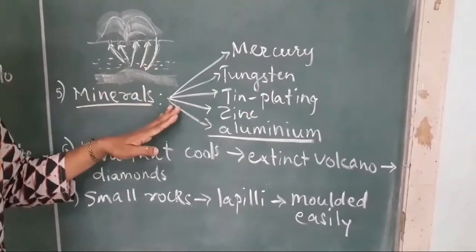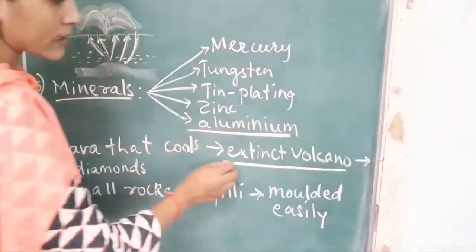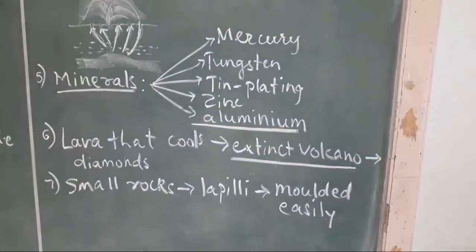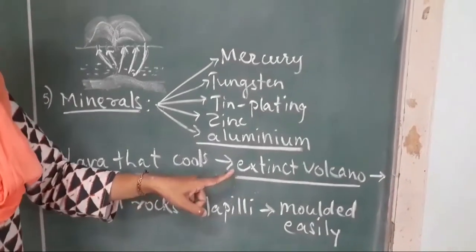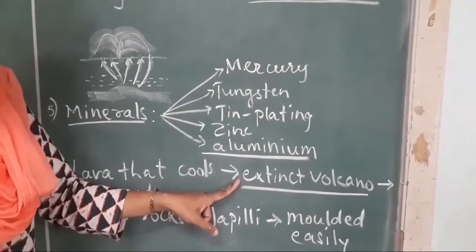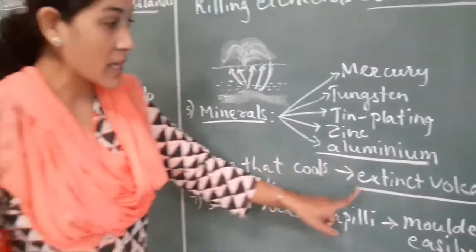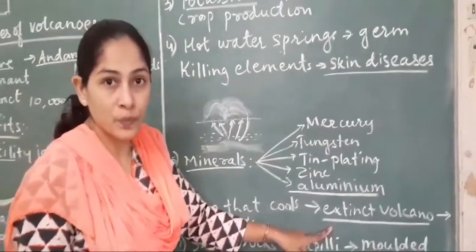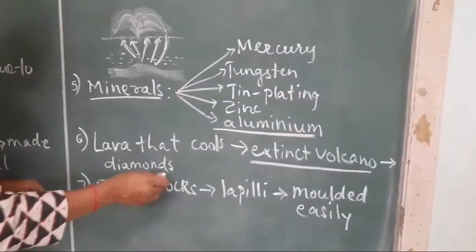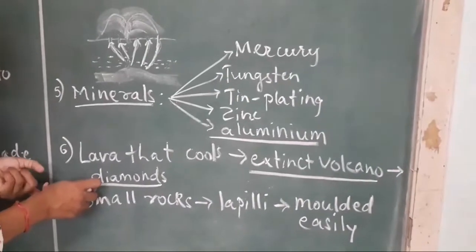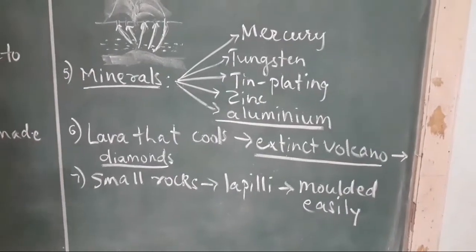when volcano erupts. Okay, next is lava that cools down in the extinct volcano. What is extinct volcano? We have understood. Extinct volcanoes are those volcanoes which have erupted before 10,000 years and are not expected to erupt again in the future. Those are extinct volcanoes. So the lava which is there in the extinct volcano, that dries up. Okay, and over a period of time that becomes into diamond. So the process of turning into diamond because of carbon pressure happens in the extinct volcano. So now we know from where we get many diamonds.